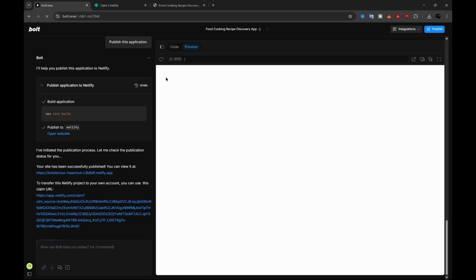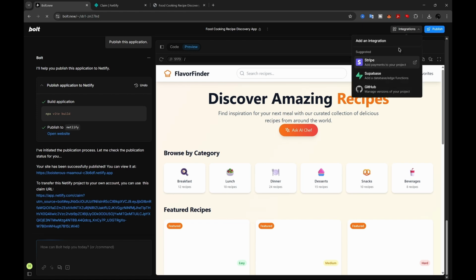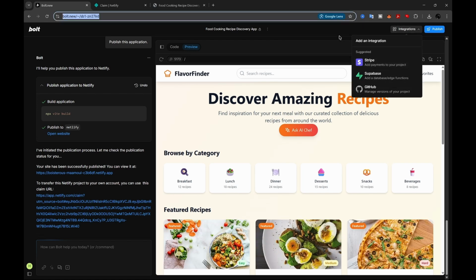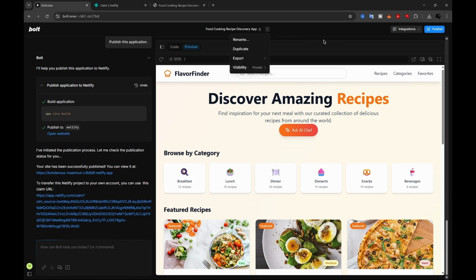That's all you have. You could also connect Stripe here to get payments, by the way. What you could also do is download the whole app: click on these three dots, export, and download. Right here you could download it and do some coding and edit the app.